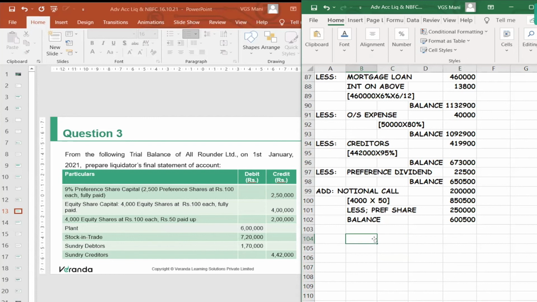This 6,500,000 divided by 96. 6,50,500. You can call even 2 lakhs also. So totally you'll be having 8,50,500.